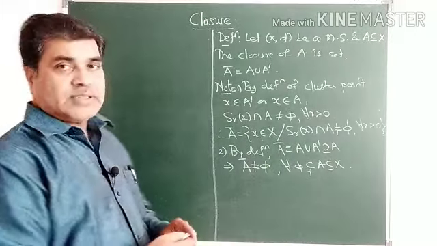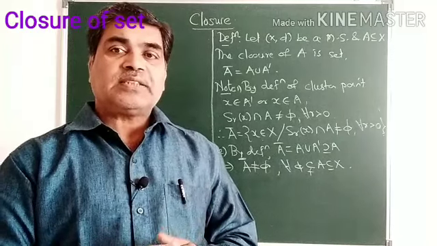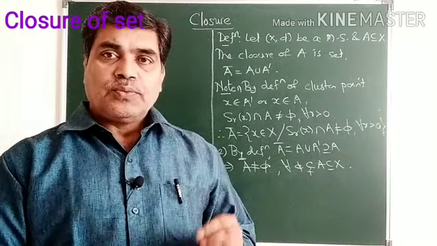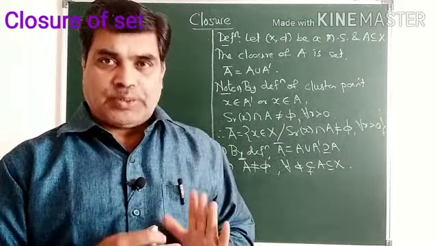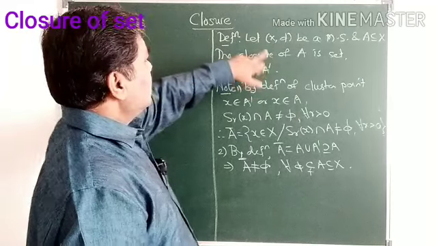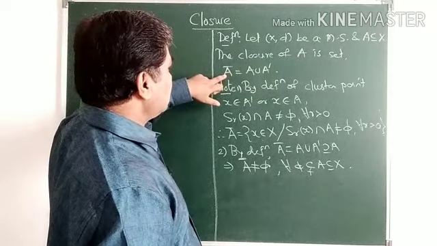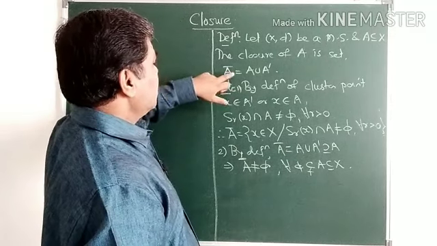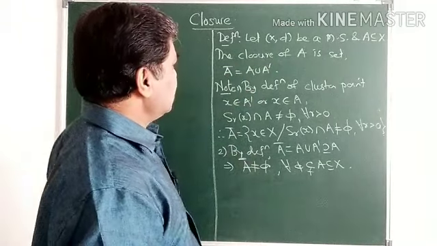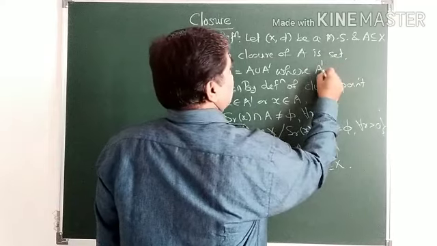Today we are going to study the concept of the closure of a set. If A is a subset of a metric space X, then the closure of A is the set of all those points which are either in A or very close to A. If (X, d) is a metric space and A is a subset of X, then A closure is precisely the union of A and A dash, where A dash is the derived set of A.